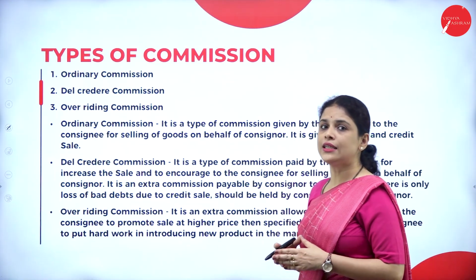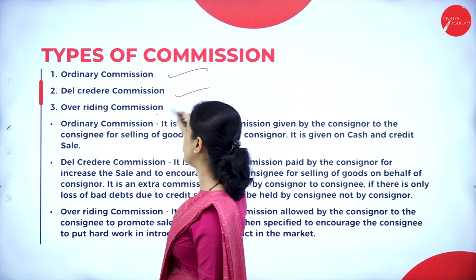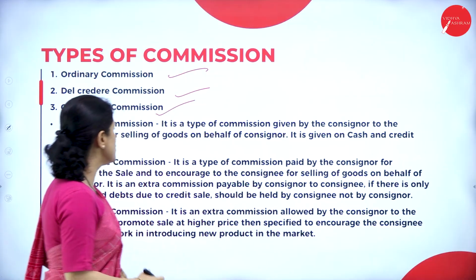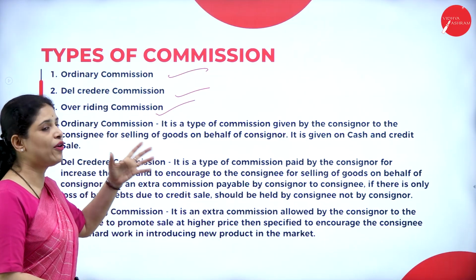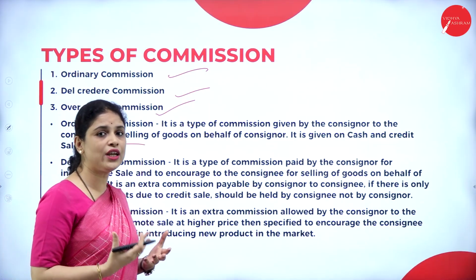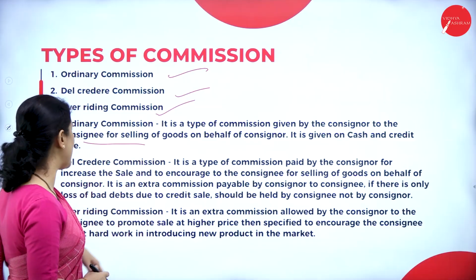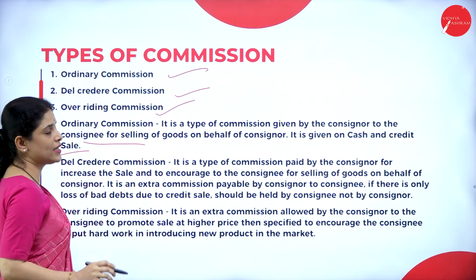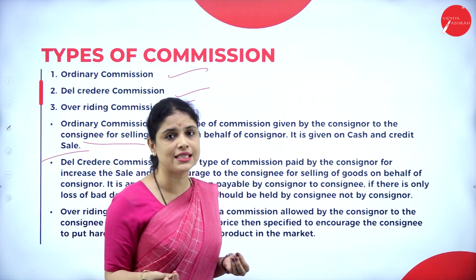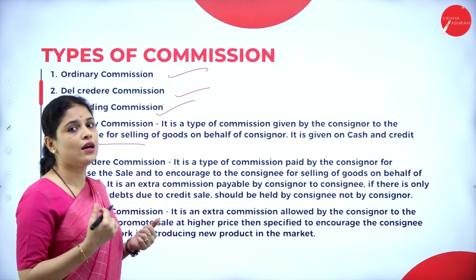Next, let us see the types of commission: ordinary commission, del credere commission, and overriding commission. So let us see what is ordinary commission. It is a type of commission given by the consignor to the consignee for selling of goods on behalf of consignor. It is given on cash or credit sale. So what is ordinary commission? It is the commission given by the consignor to the consignee. Why? To sell the goods to the customer.